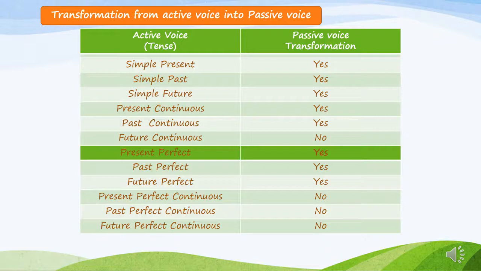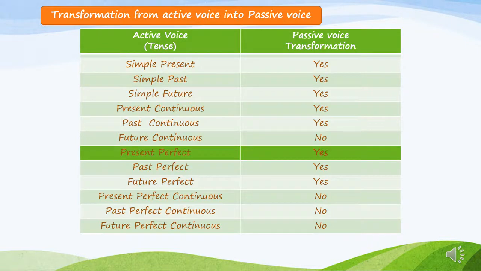Now we see which tense sentences can be changed in passive voice. Simple present tense sentences can be changed in passive voice, yes. Simple past, yes. Simple future, yes. Present continuous yes, past continuous yes, future continuous no, present perfect yes, past perfect yes, future perfect yes, present perfect continuous no, past perfect continuous no, and future perfect continuous no. So what have we learned here? We learned that passive voice sentences can be formed in 8 tenses only.